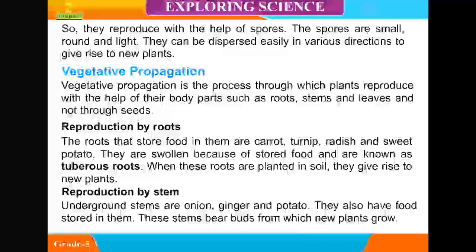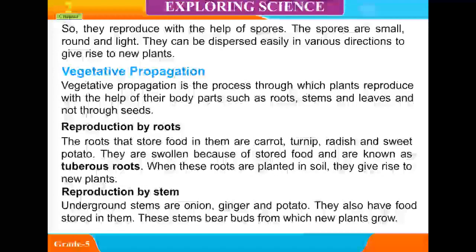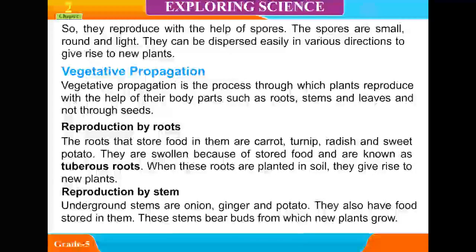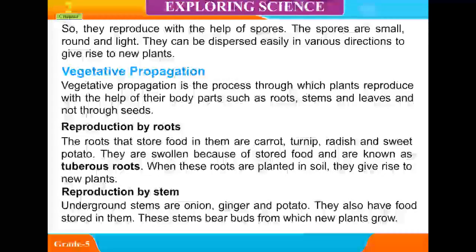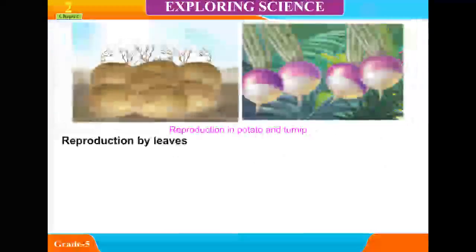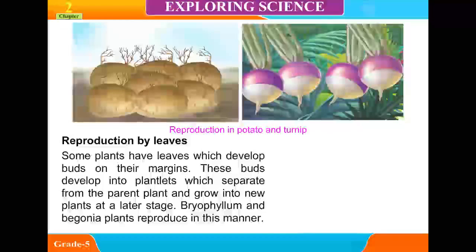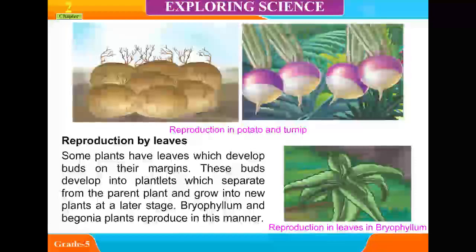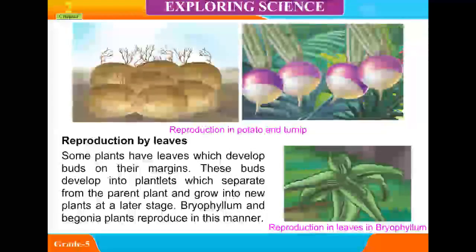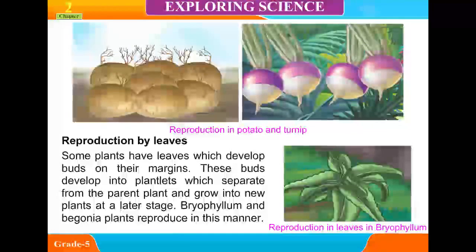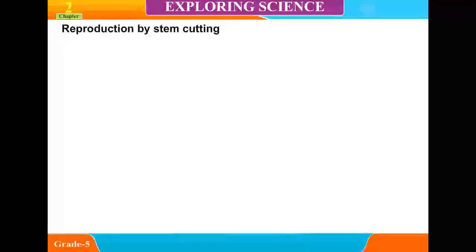Reproduction by stem. Underground stems are onion, ginger, and potato. They also have food stored in them. These stems bear buds from which new plants grow. Reproduction by leaves. Some plants have leaves which develop buds on their margins. These buds develop into plantlets which separate from the parent plant and grow into new plants at a later stage. Bryophyllum and begonia plants reproduce in this manner.